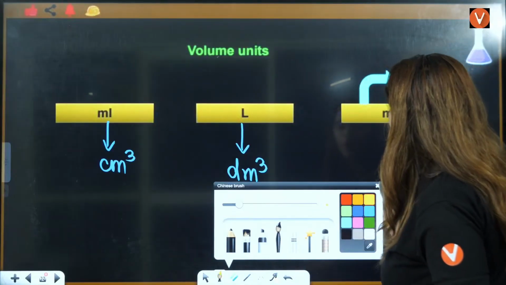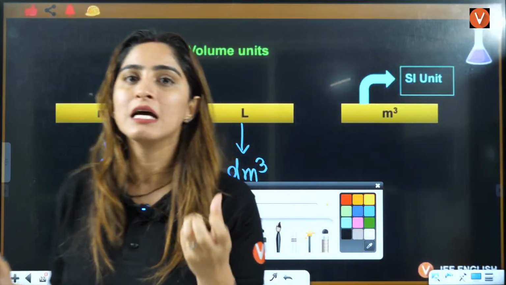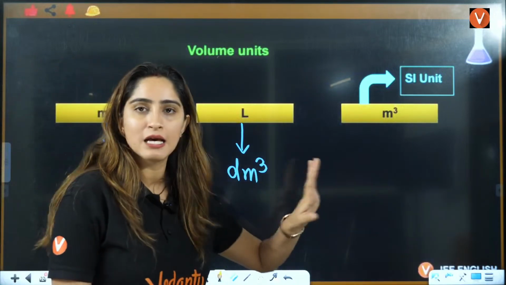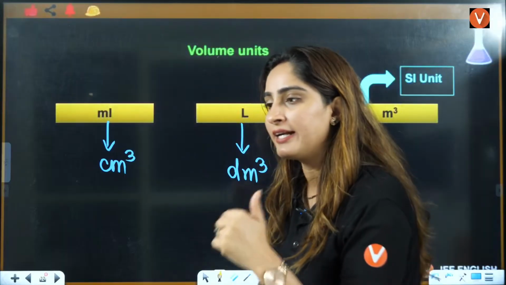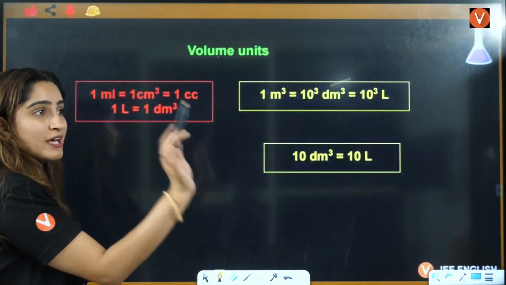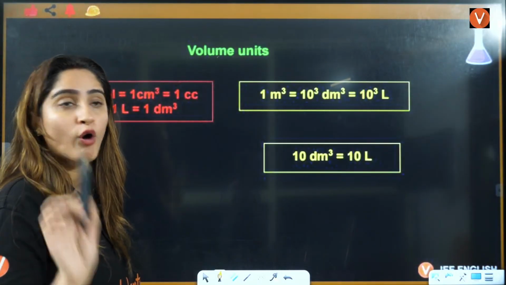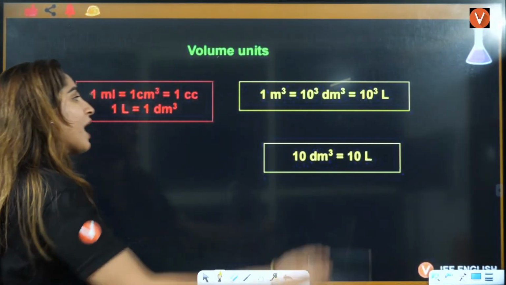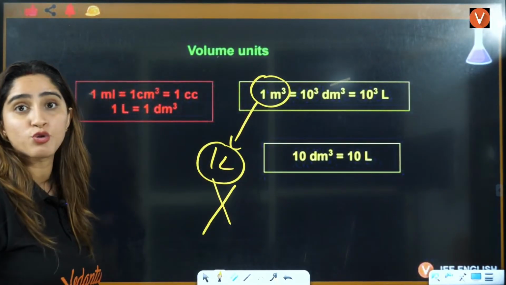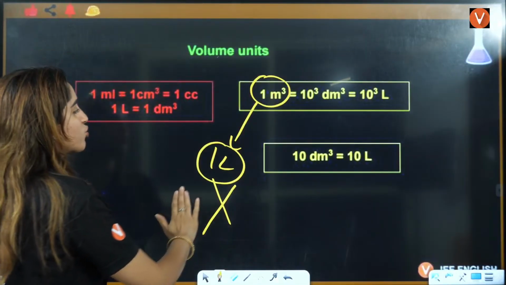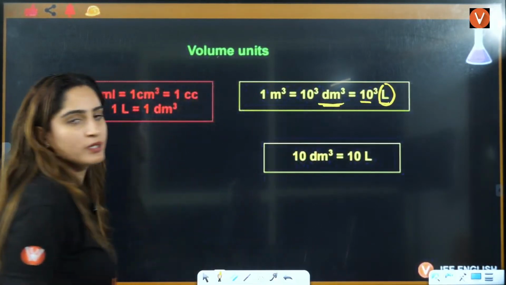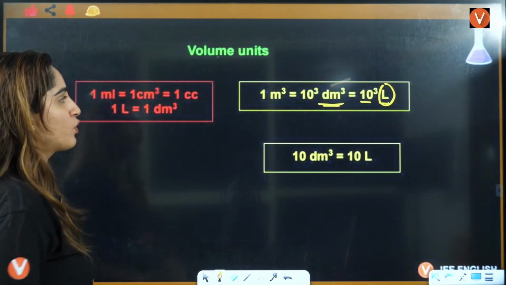Because what is volume? Volume is length into breadth into height. So it will be length cube, right? So length, if it is in meters, in decimeters, or in centimeters. Mostly you will see the units in liters or milliliters. That's why this becomes very confusing for the students. So guys, to make it confusing for you, they have given the volume like this, 1 meter cube. I have seen that students usually put meter cube as 1 liter. No, that's wrong. 1 meter cube is equal to 10 raised to power 3 liter, and liter is also called decimeter cube, right? 10 raised to power 3, okay?